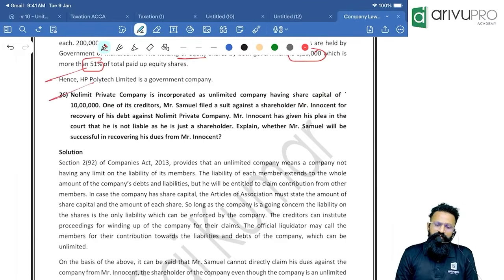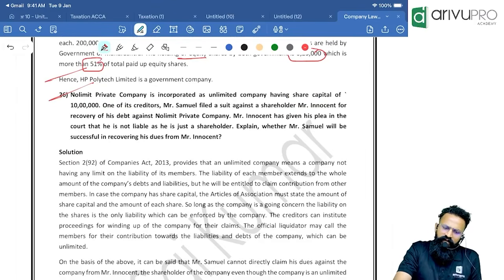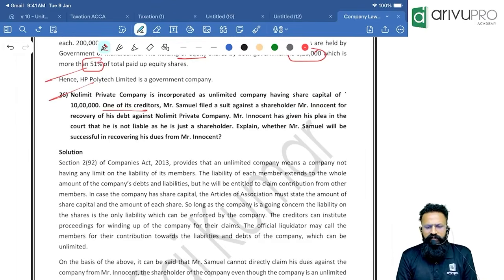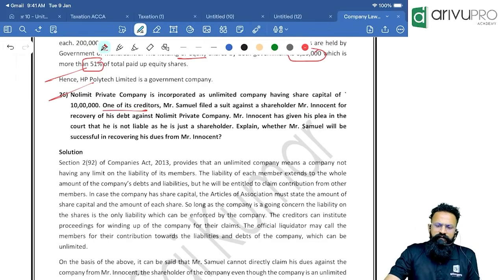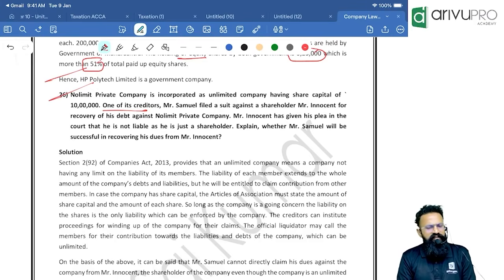Next one, No Limit Private Company is incorporated as an unlimited company having a share capital of 10 lakh. One of its creditors, Mr. Samuel, filed a suit against the shareholder, Mr. Innocent, for recovery of his debt against No Limit Private Limited. Mr. Innocent has given his plea in the court that he is not liable as he is just a shareholder. Explain whether Mr. Samuel will be successful in recovering his dues from Mr. Innocent. Try to understand what they are telling you.